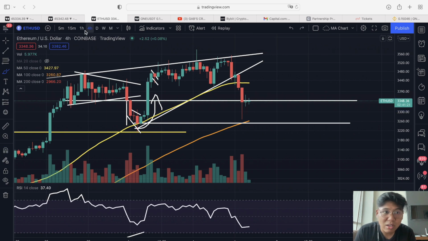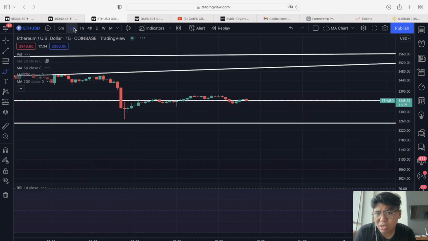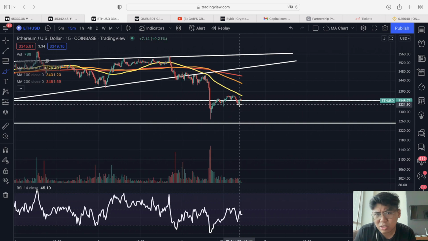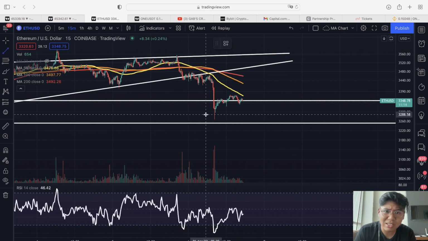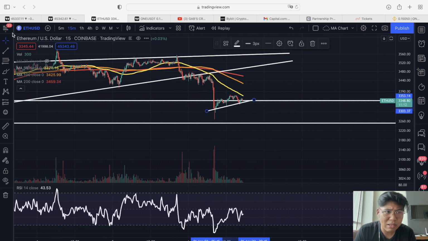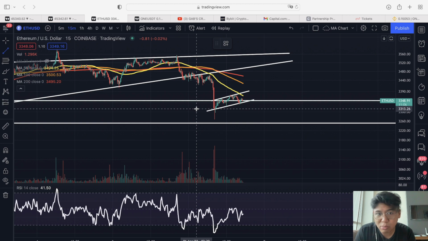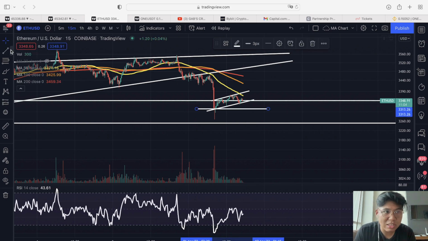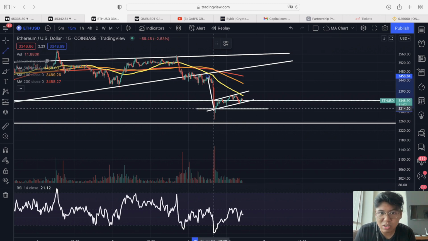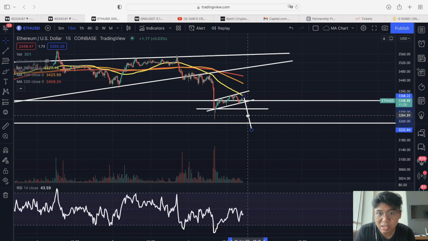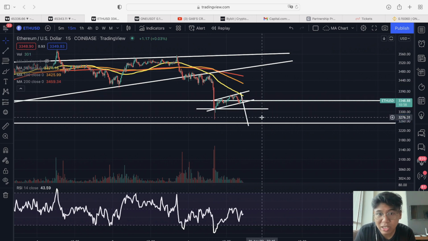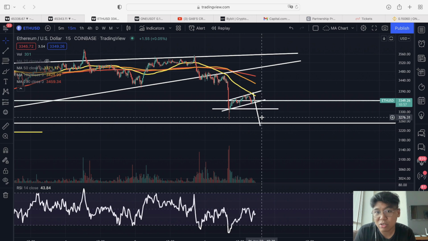But right now, we have to watch out for the movement dito kasi I think this could be a potential bear flag because look at this. We are seeing that movement, may ascending channel. Technically, ang traditional target nito would be the bottom of the channel, which is around the 3.3K pa din. Pero if this is a bear flag, then we can actually continue this movement to the downside up until the movement ng 3.2K. So in that case, that would be our target for Ethereum if let's say we are going to play this bear flag.